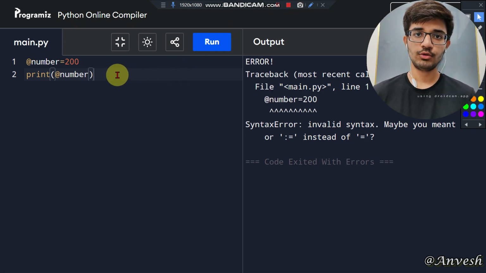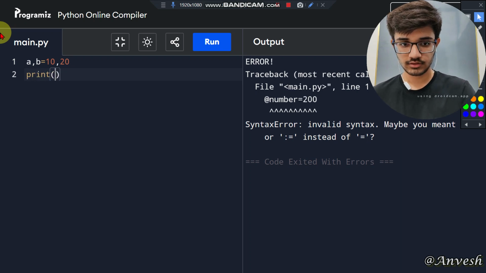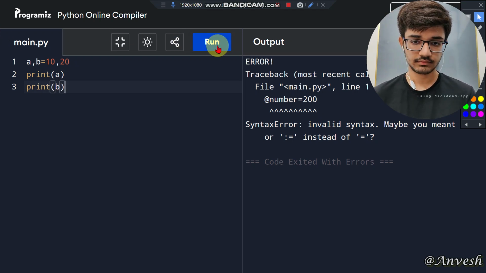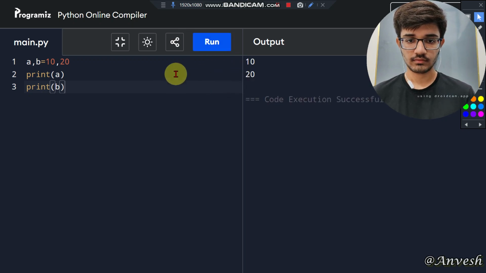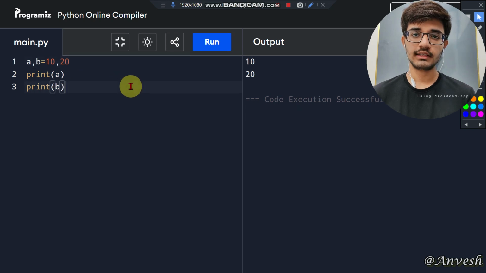So now let us see how to do double assignment. So a, b equals to 10, 20. Let us print these values, a and b, as separate values. Why? Because unpacking occurs here. So by using a single assignment operator, you are able to assign values to different variables.